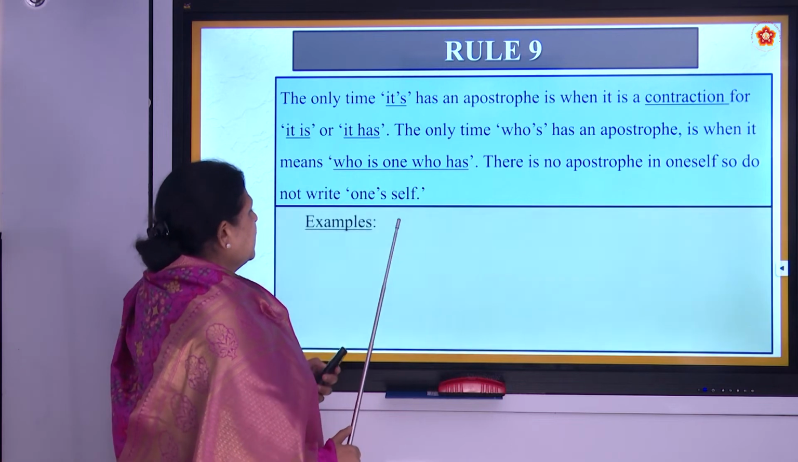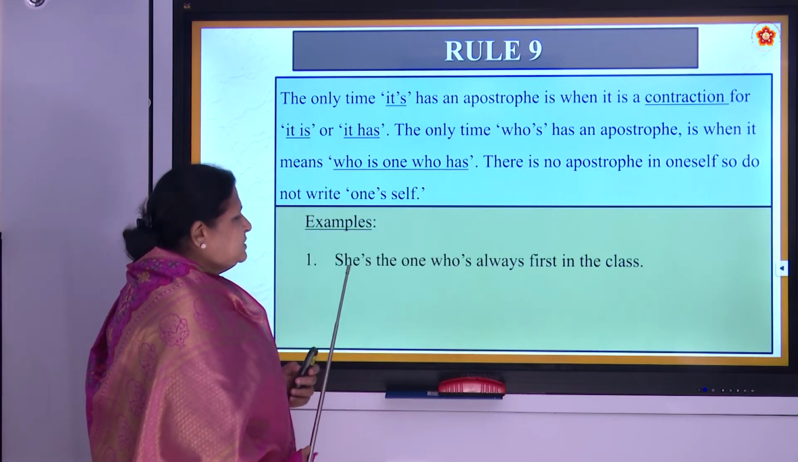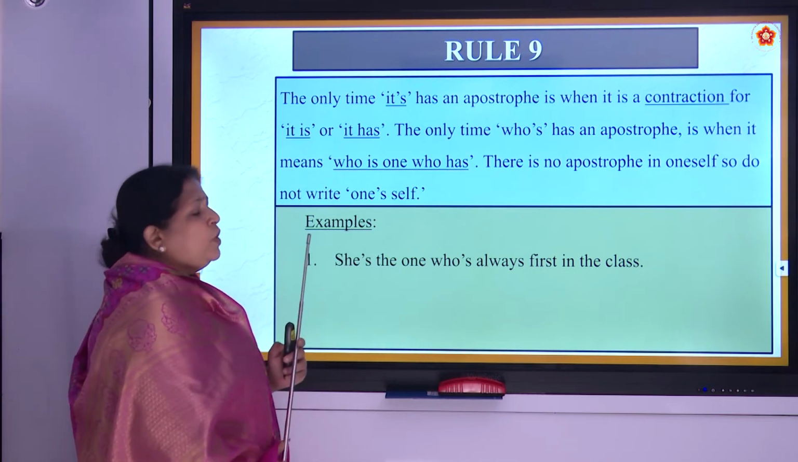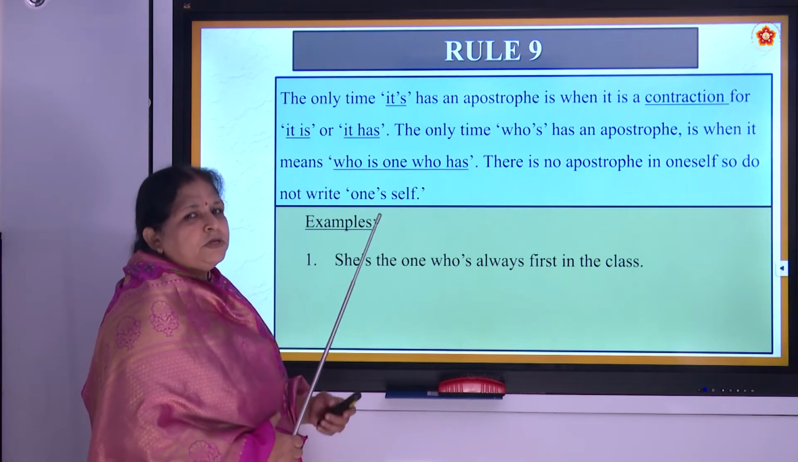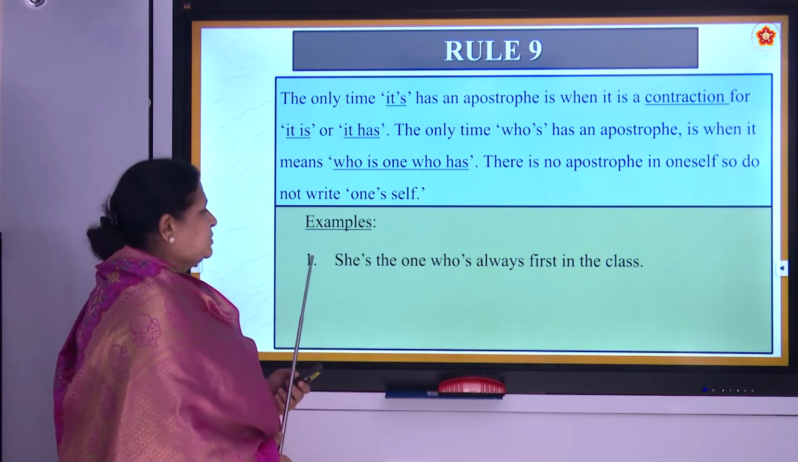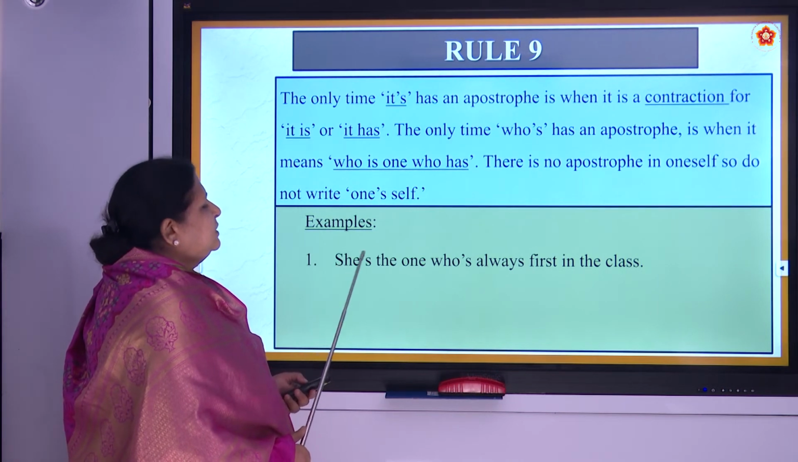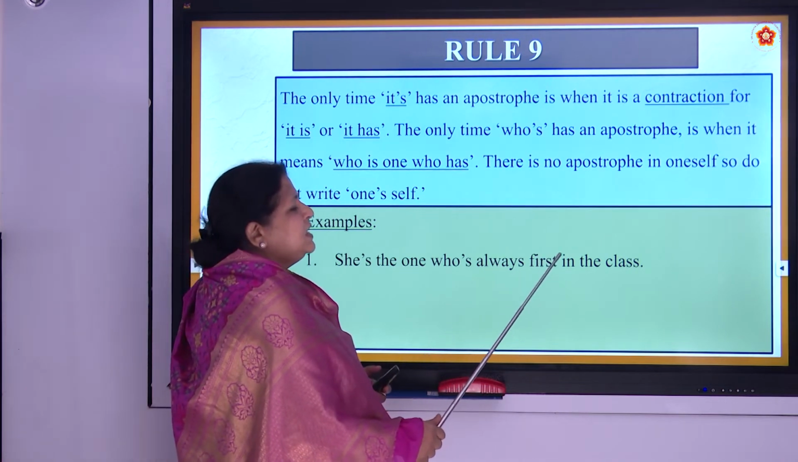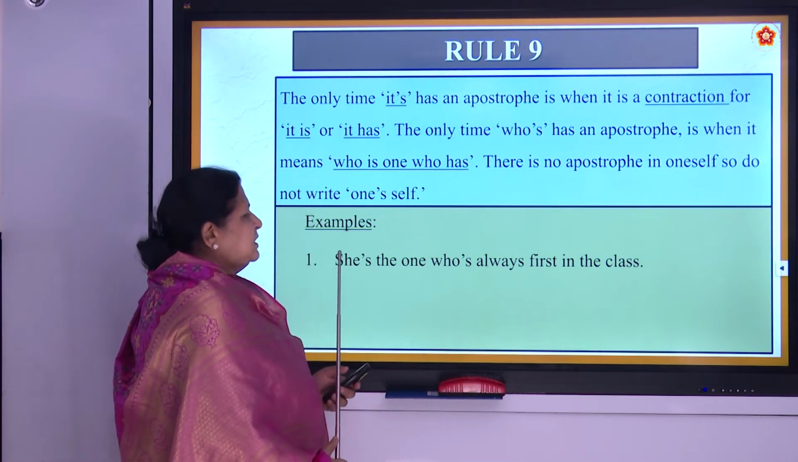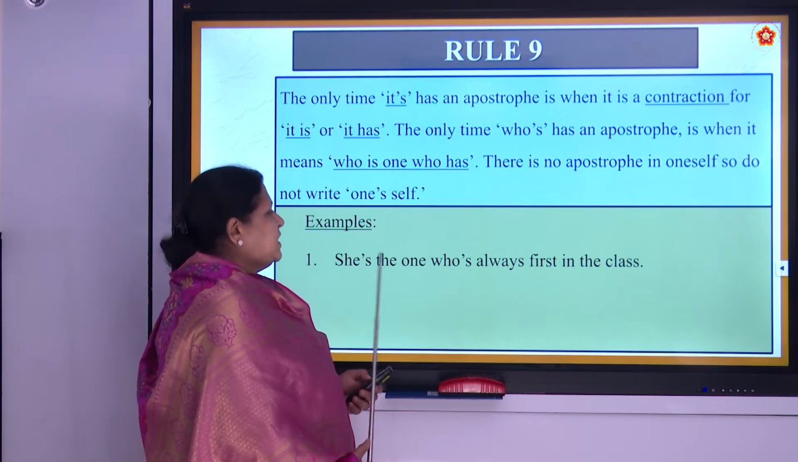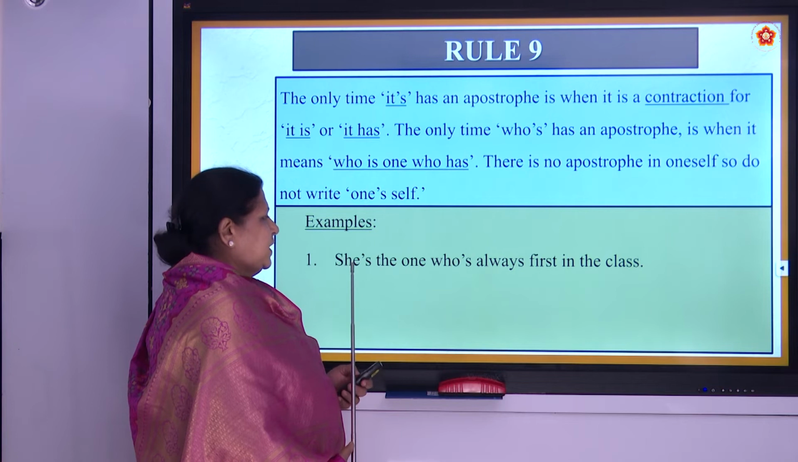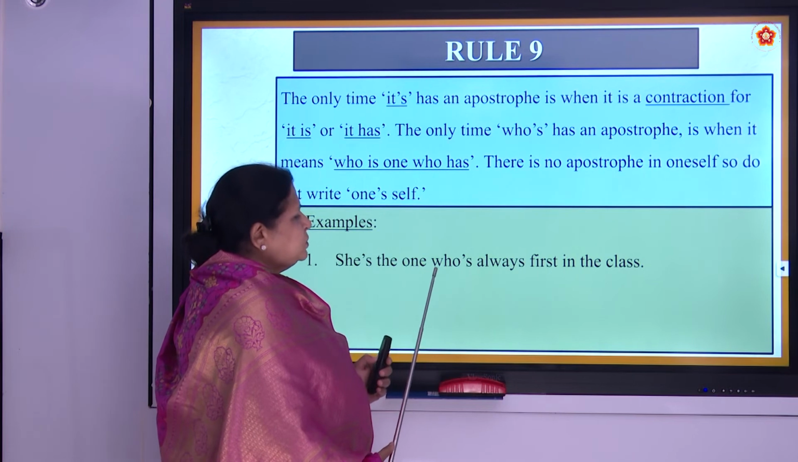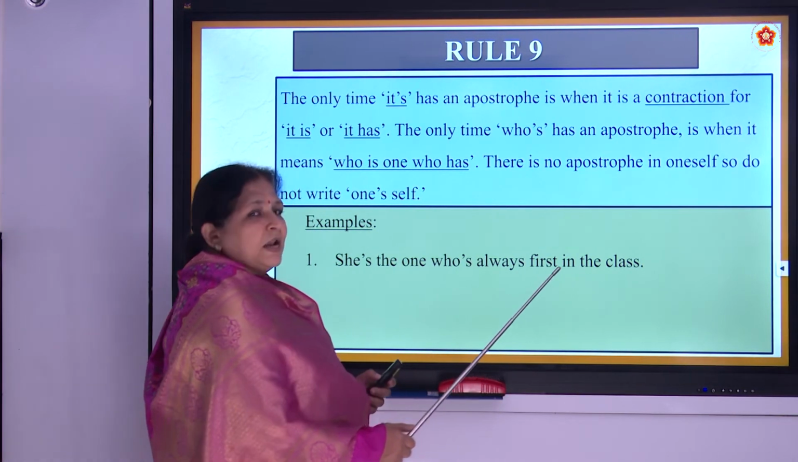Now let us see the examples. She's. So instead of saying she is, we did the contraction, right? If you have not done the contractions, please go and see the contractions. She's the one who's always first in the class. She's, that is she is, instead of saying she is; the one who's, that is who is, always first in the class.